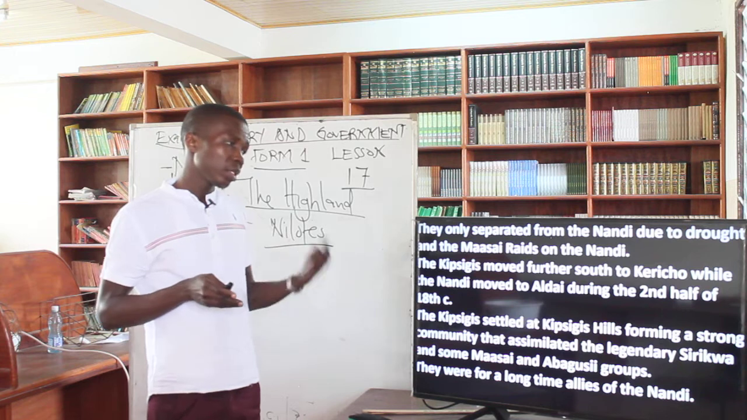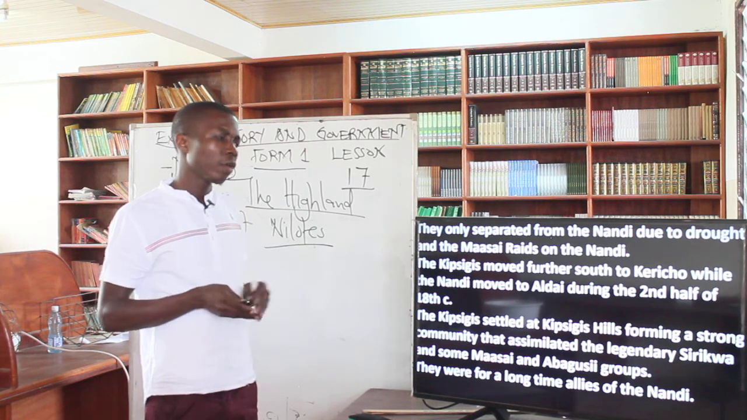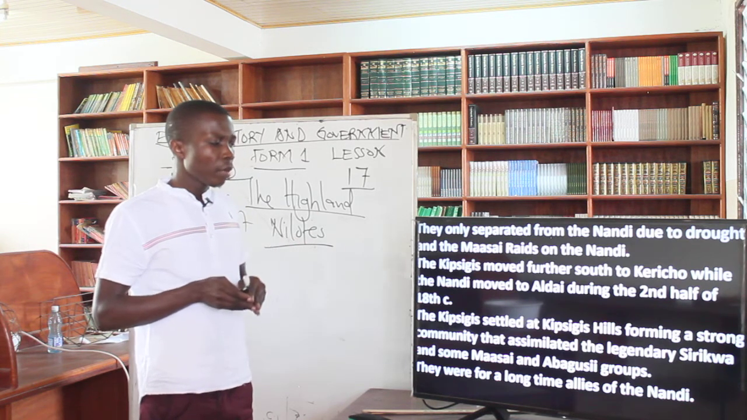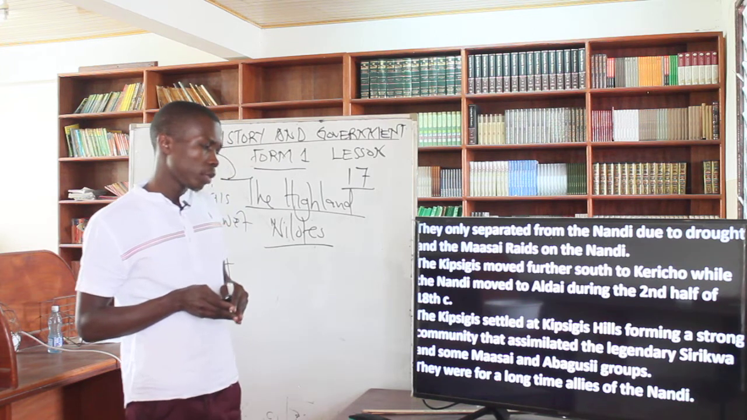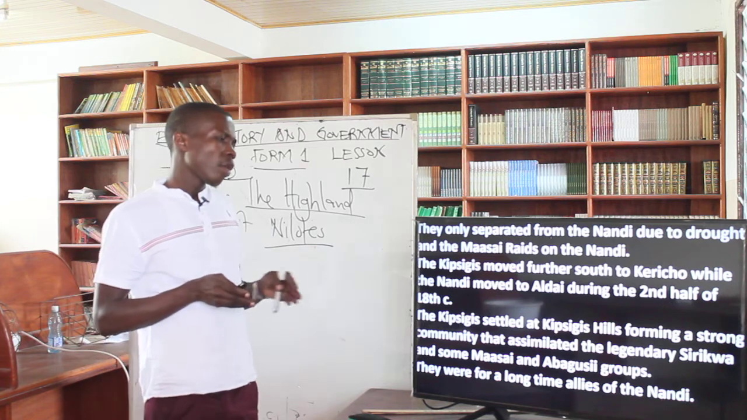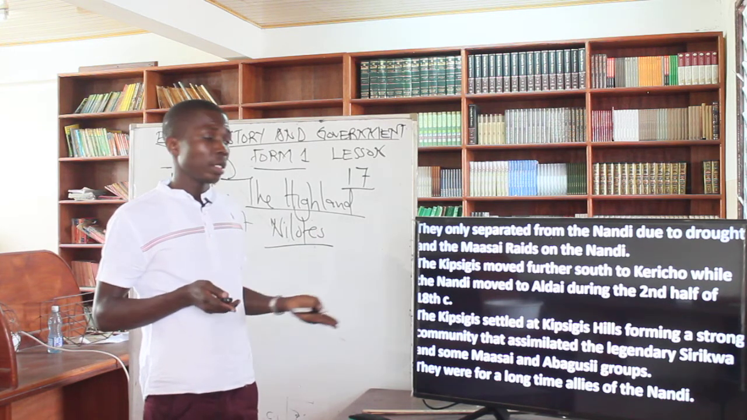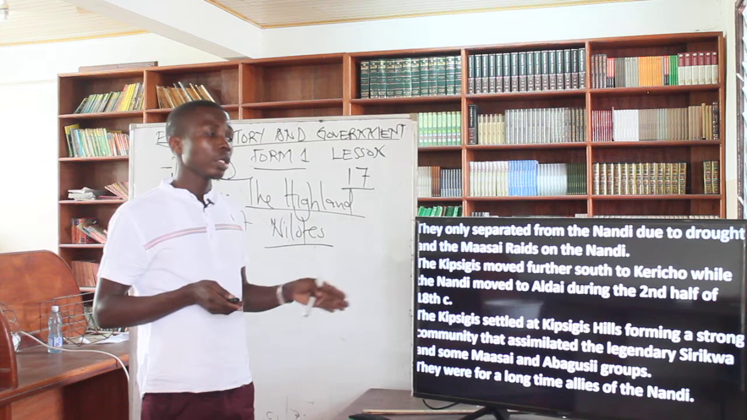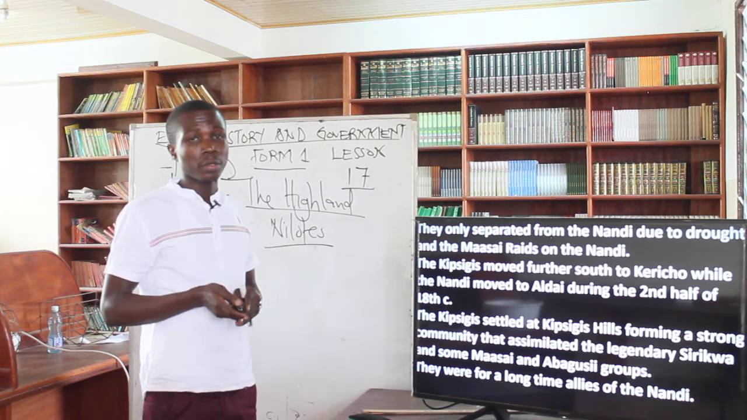Sirikwa was one of the communities in Kenya before the groups coming there. So some Maasai and Abagusi groups, they were for a long time allies of the Nandi. So other communities were supporting Nandi against the Kipsigis.